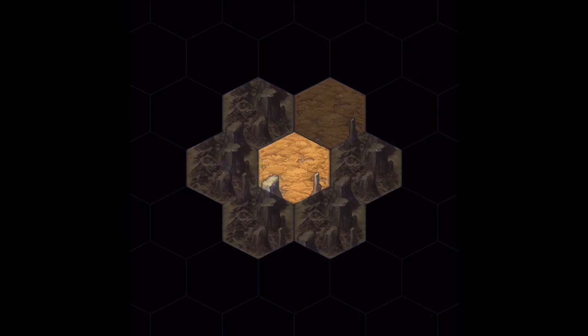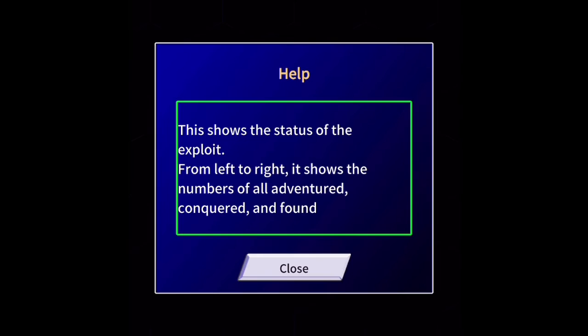This shows the status of the exploit. From left to right, it shows the numbers of all adventures conquered and found. Alright, the adventure part's always been the most difficult part of this game to understand. It's really hard to know when your adventurer comes back. It's hard to know how the time condenses. This is a type of idle, but it is a little difficult to understand when the adventures are done. We're going to try to figure it out today, but I don't promise anything.